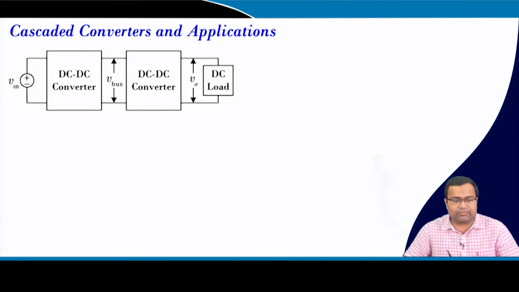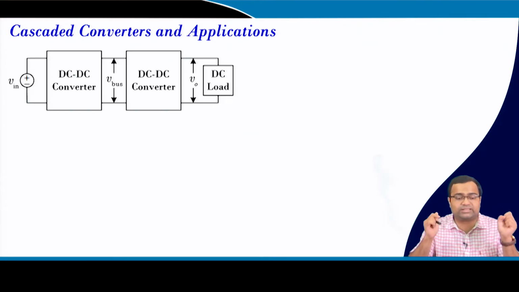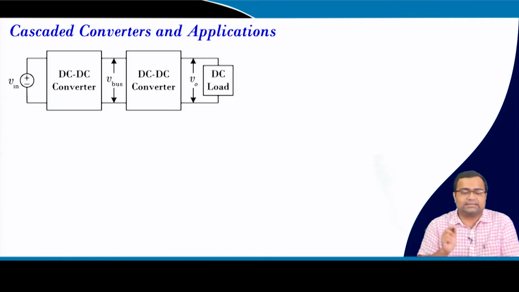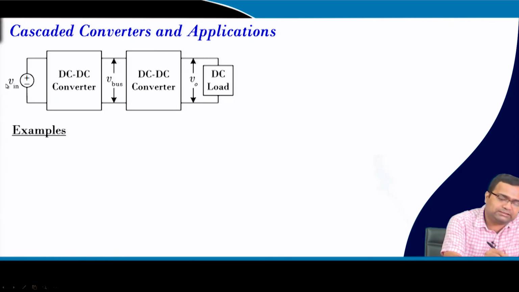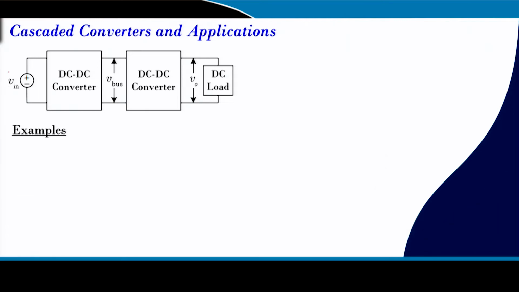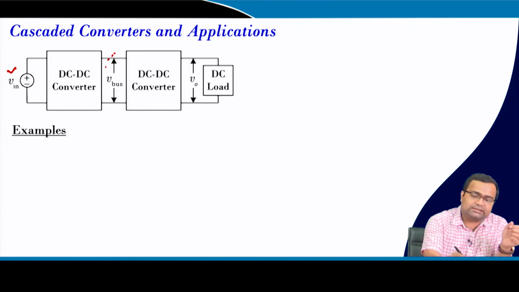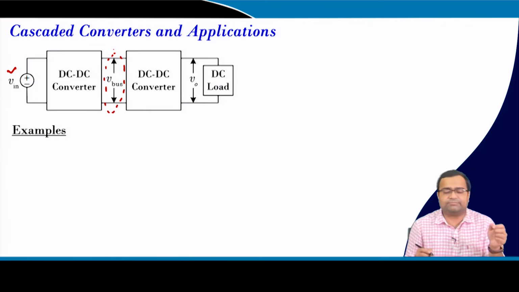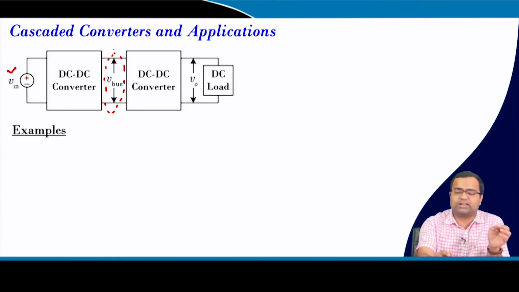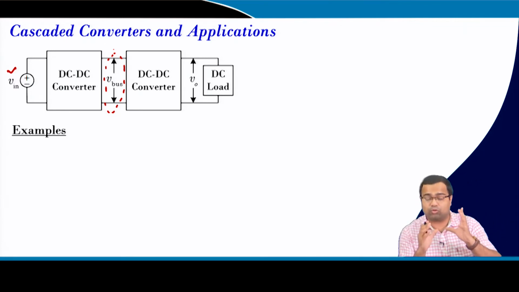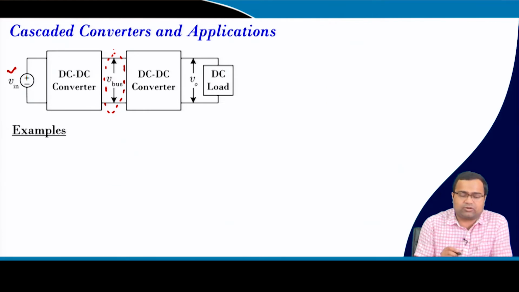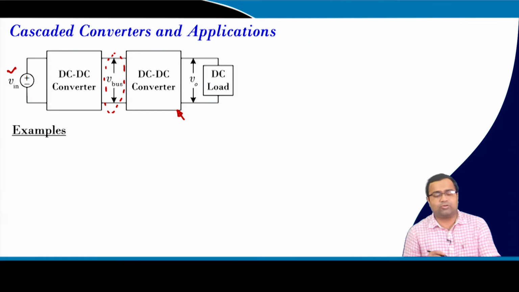So, for a cascaded DC-DC converter, take an example where two DC-DC converters are connected in series. You can see the input voltage, which is a DC voltage, and then the first stage converter output is the bus voltage, called V bus, and the second stage converter output is the actual output voltage which is connected to the load. So, that is why this is called intermediate bus architecture, where the last stage DC-DC converter is known as the point of load converter.